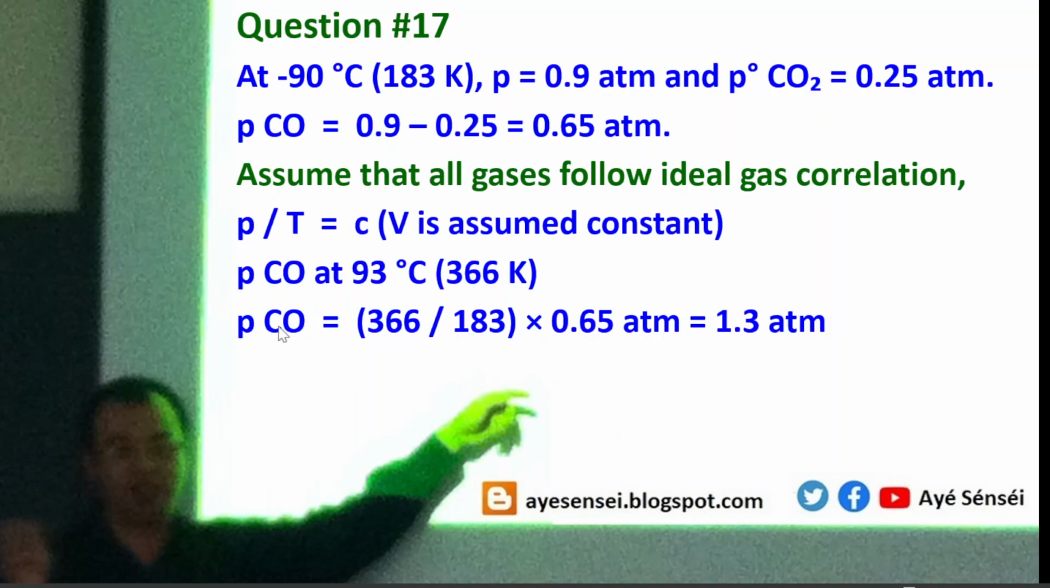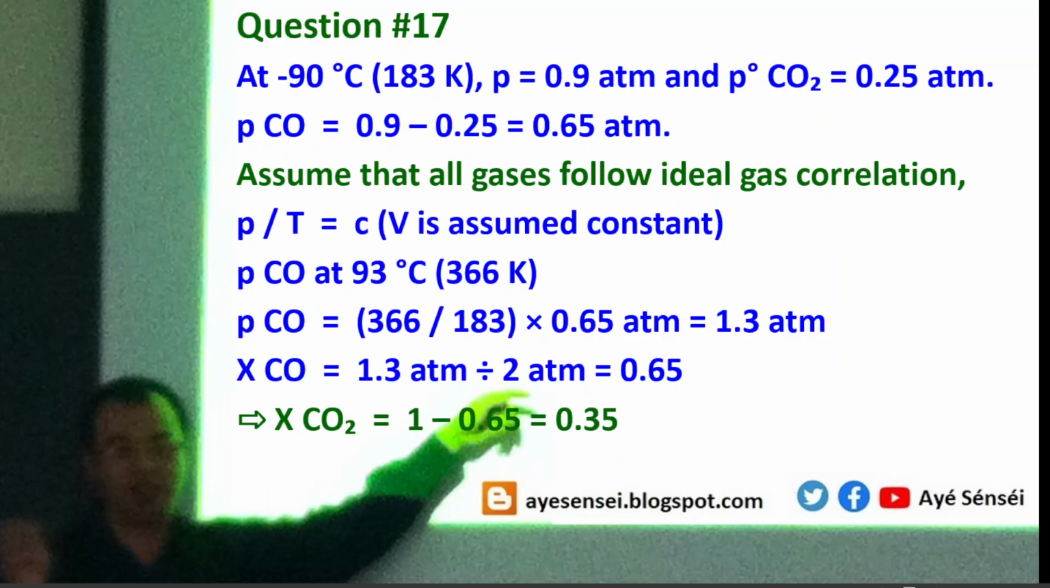So this means that the pressure of carbon monoxide at 93 degrees Celsius can be calculated, and then we can get this value, 1.3 atm. And then remember that the total pressure is 2 atm. So the mole fraction of carbon monoxide is 0.65. But anyhow, the question is asking us about the mole fraction of carbon dioxide. So the mole fraction of carbon dioxide is 1 minus the previous value, which gives us 0.35. And this makes the answer C.